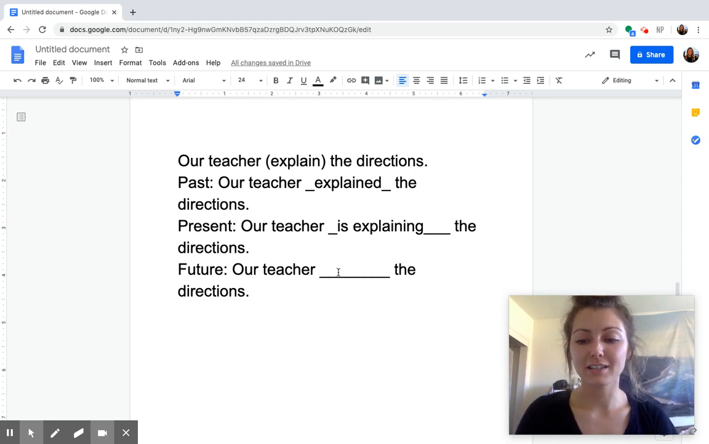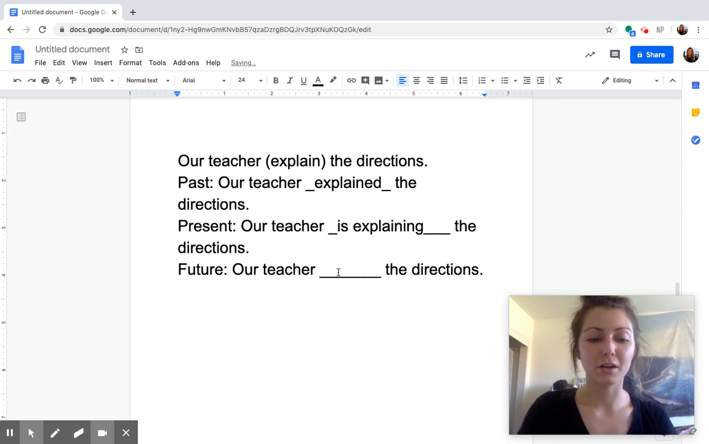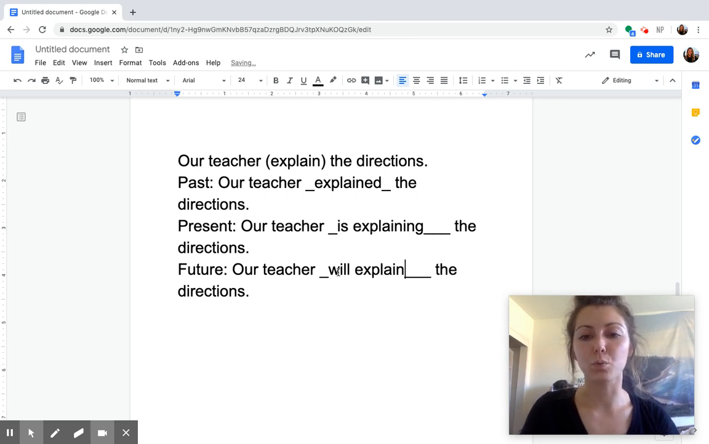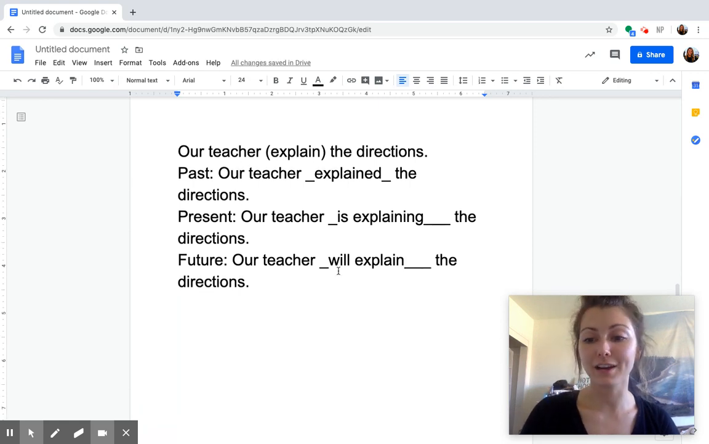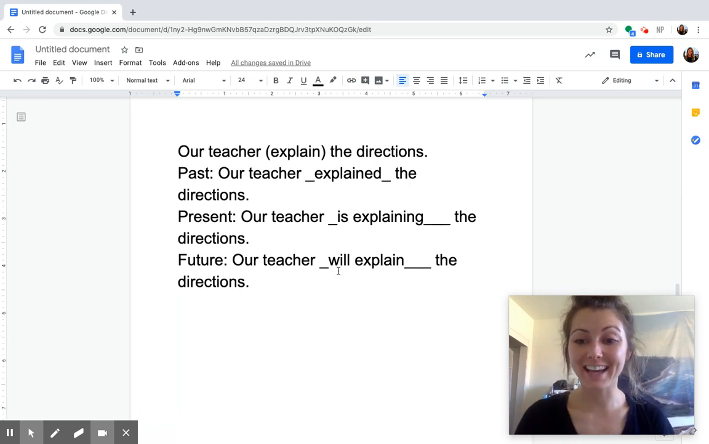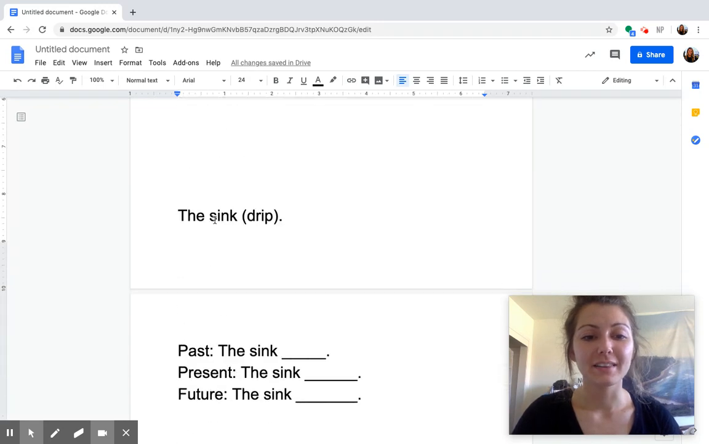Last is future tense. We know this one. We like this one. Our teacher will explain. All we did was add will in front of the verb. Will explain the directions. You getting the hang of it now? Last one.